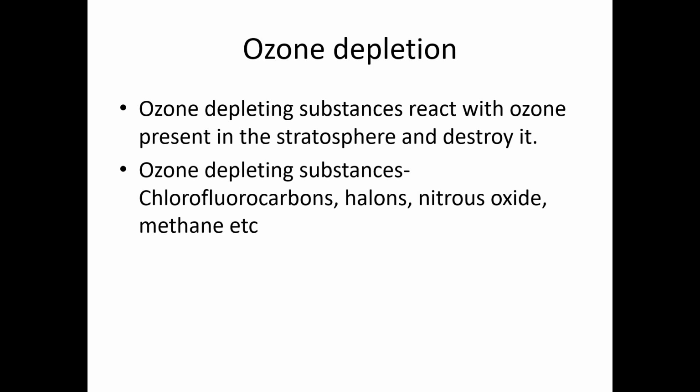We studied about ozone formation. Now we have to study ozone depletion. What leads to the depletion of the ozone layer in the stratosphere? Usually the ozone layer forms in the stratosphere. So the depletion of the ozone layer leads to the entry of UV rays into the Earth's atmosphere. So ozone depleting substances react with ozone present in the stratosphere and destroy it.